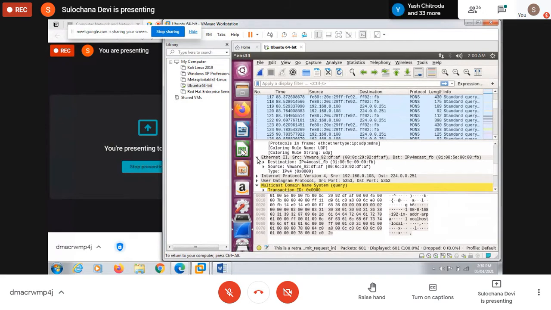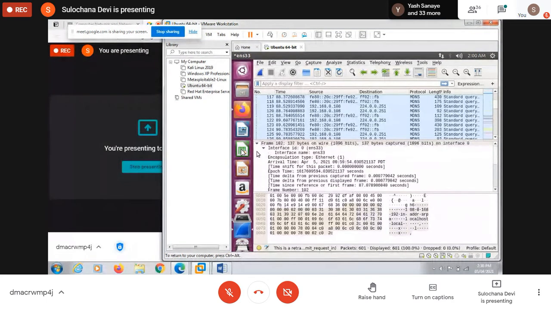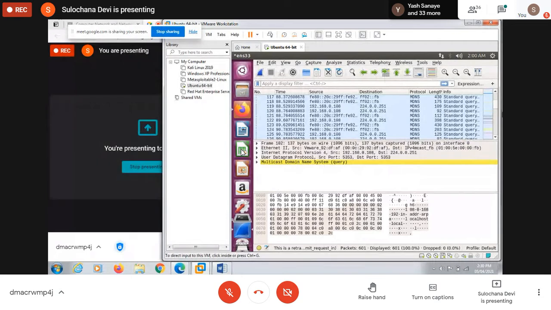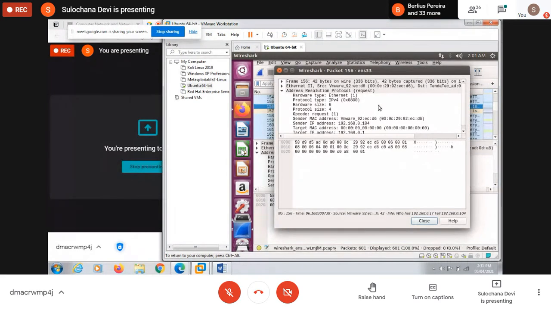IP will be used with almost all frames. Along with that, you can use any other frame. Then here, this is related to any frame you check. In this you see ARP is also there. Can you read here? Who has this IP address? ARP is Address Resolution Protocol. If you double click on this now, you will find the detail of this. So this ARP protocol is used for address resolution.